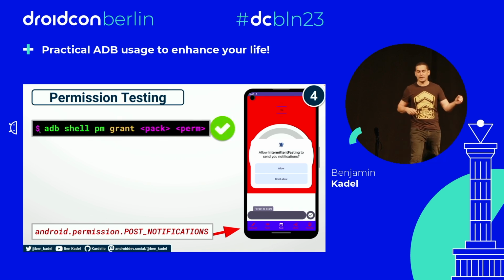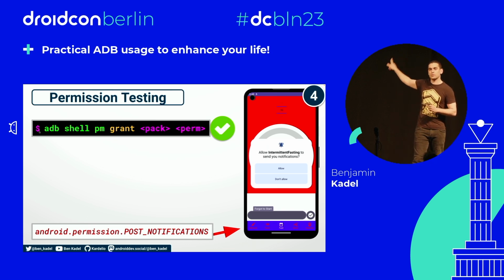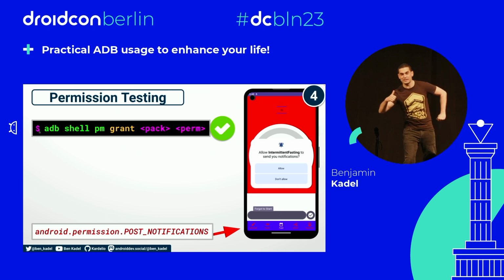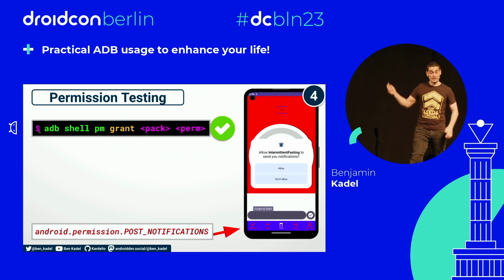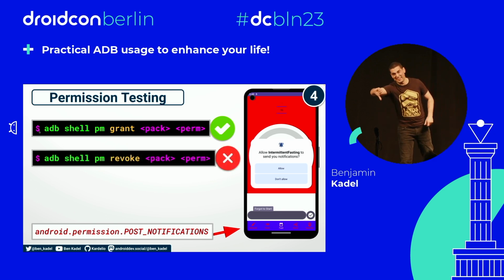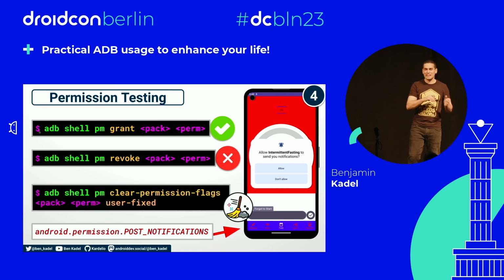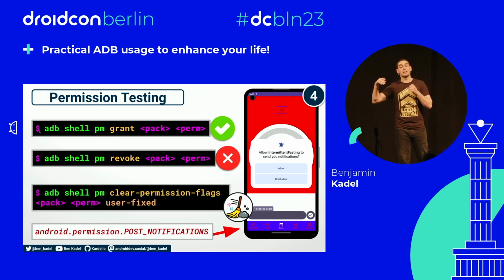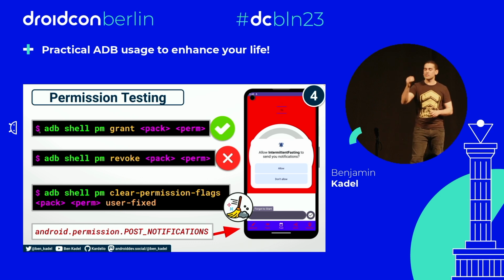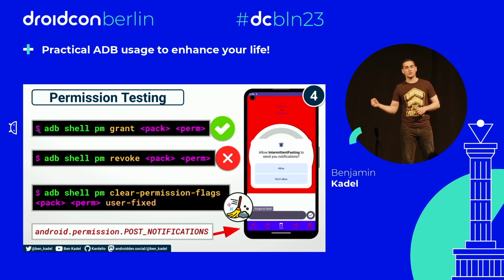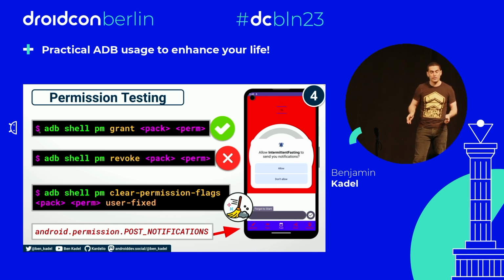We can use package manager, pm grant, passing it a package ID and the full name of a permission. In this case, it would be android.permission.POST_NOTIFICATIONS. And that's as though the user said, yeah, you can do that. Or we can do revoke, which is as though the user's gone, nah, don't do that, disallow. But the one that I think is most important is clearing up any previous answer to that question, as though the user has not yet answered that question. And hopefully, once you've run that command, you can see if the user gets the dialogue again or if there's something more nefarious at play.